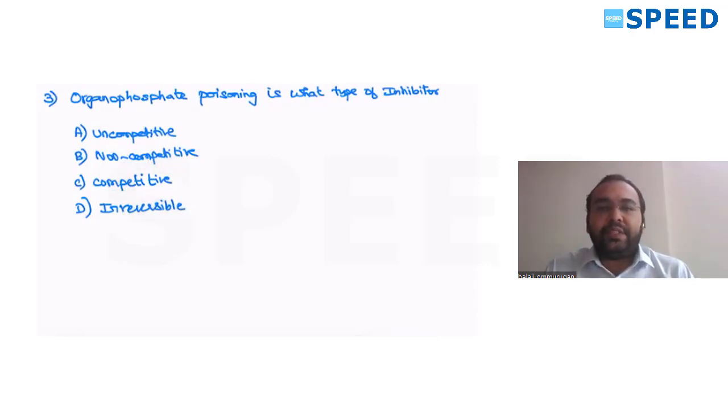Organophosphate poisoning is what type of inhibitors? It is a, remember this, it's a competitive type of inhibitor because the AChE enzyme, that is acetylcholinesterase enzyme, is responsible for metabolism of acetylcholine. But what does this organophosphate do?